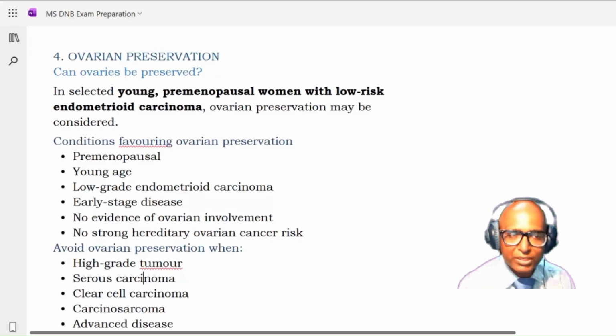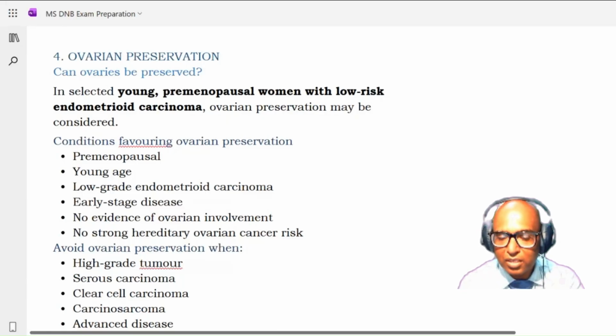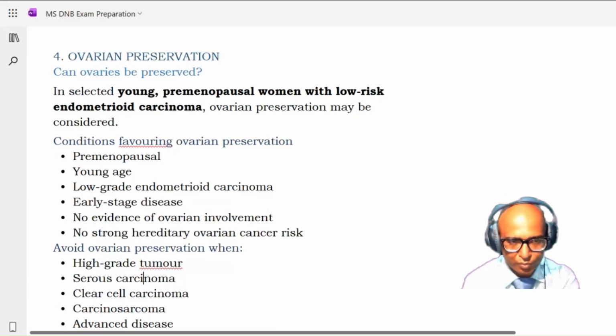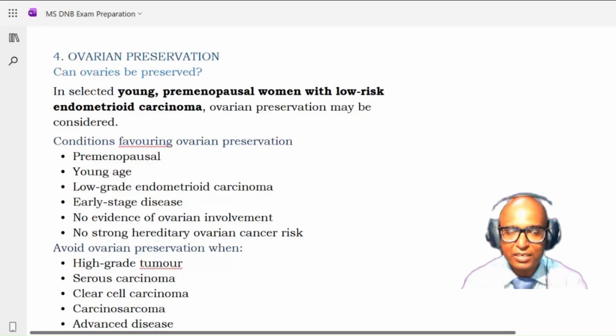Then we talk about ovarian preservation, because now we are going step by step. First, we discuss the standard surgery. We mention the total abdominal hysterectomy with bilateral salpingo-oophorectomy. Then we mention the route. Okay, so what should be the route? It should be the minimally invasive route. Okay, then we mentioned, is the radical hysterectomy required? No. Then in TAHBSO, should we always remove the ovary?